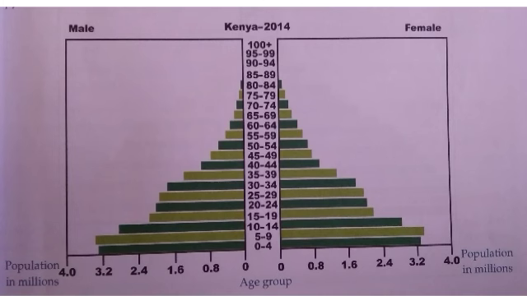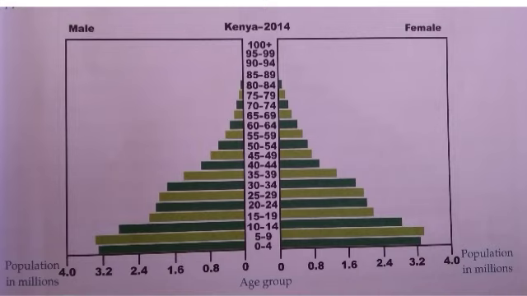See, this is a population pyramid given in your textbook. This is the population pyramid of Kenya in the year 2014. See what data we get from this pyramid. Here we get the population of both male and female, in millions. To the left side it is males, and to the right side it is females. And towards the center we get the age groups from 0 to 100 and 100 plus.